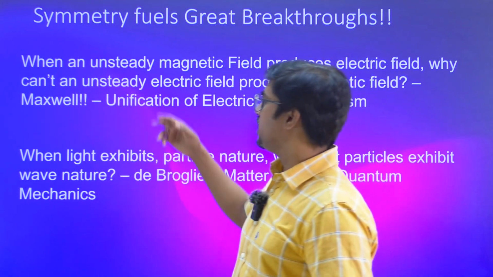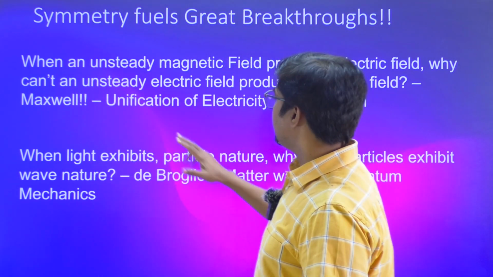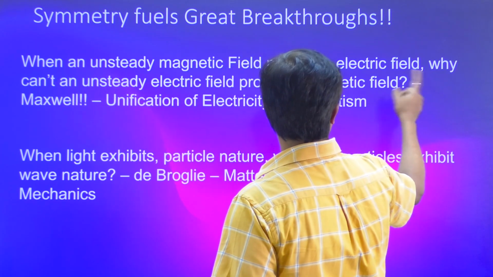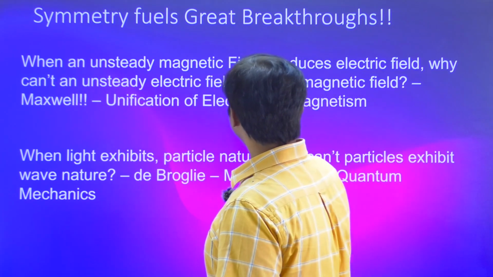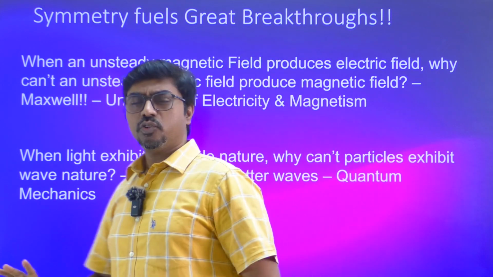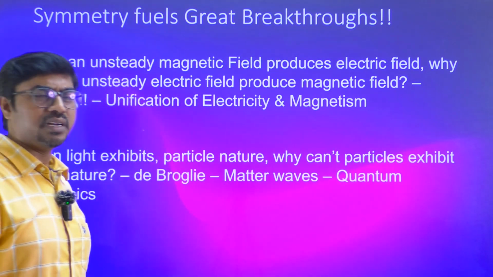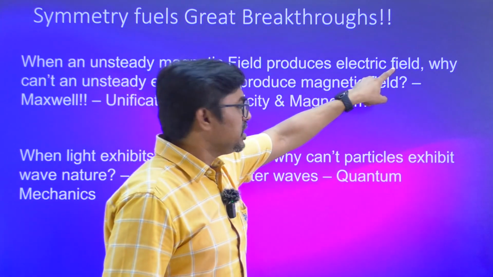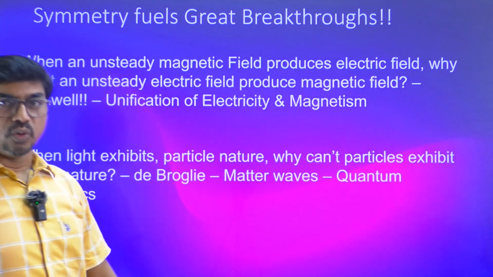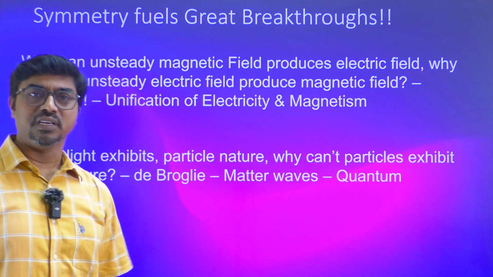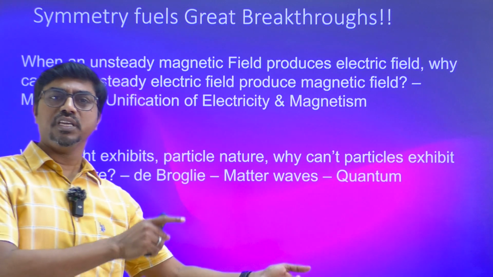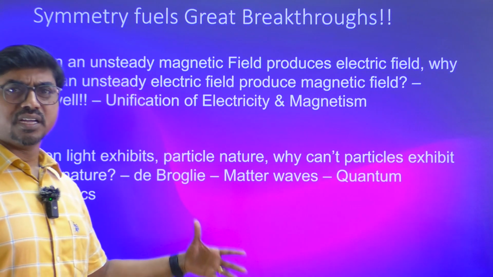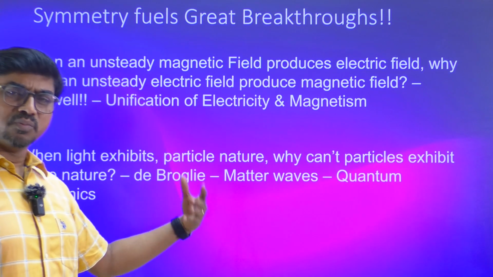Just to explain that, I'll take two examples. Let's read these statements carefully. When an unsteady magnetic field produces electric field, why can't an unsteady electric field produce a magnetic field? So even if you don't understand the statement completely, what he's saying is, if this can produce this, why not the other way around? It's like he's looking at the symmetry. If this A can cause B, can B cause A? That is the idea.